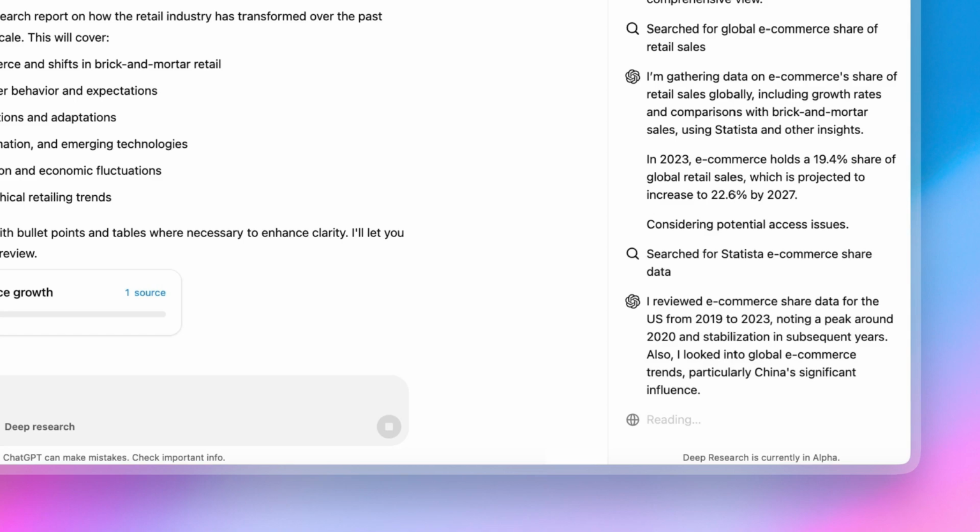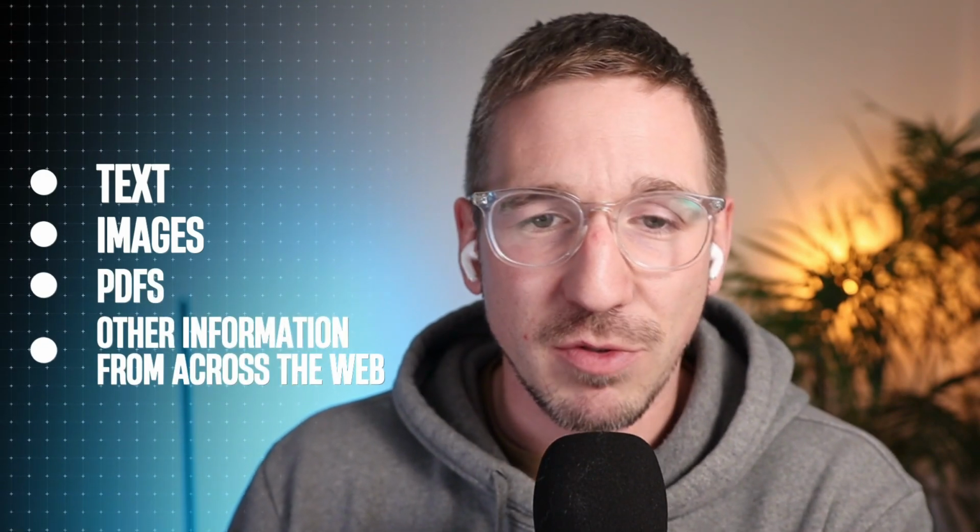Now, once it's got all those queries and it goes out and searches the web, it's going to scrape the information from each of those sources. In fact, I wouldn't be surprised if OpenAI have already indexed the entire web and are doing this on a mass basis, so it's low latency and very, very quick. Once it's got all of those resources, it's going to provide you with citations to each one of those. Not only is it going to look at just text, but it can also take in images and PDFs and other information from across the web.